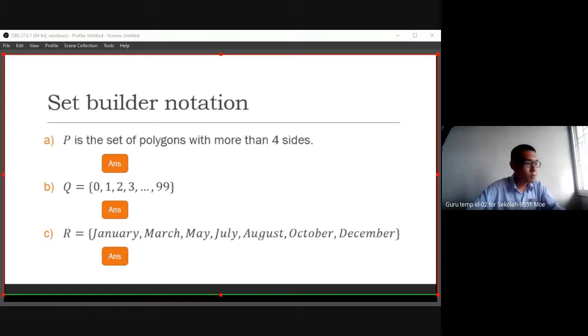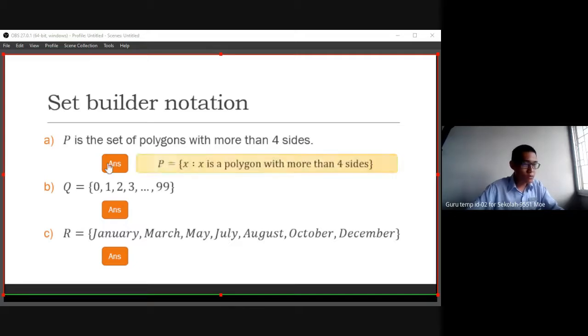Okay, so for example, P is the set of polygons with more than 4 sides. Which part is important? Which part can describe the common characteristic of the elements? We have a polygon with more than 4 sides, right? So we can copy down this sentence, and then we try to use set builder notation.